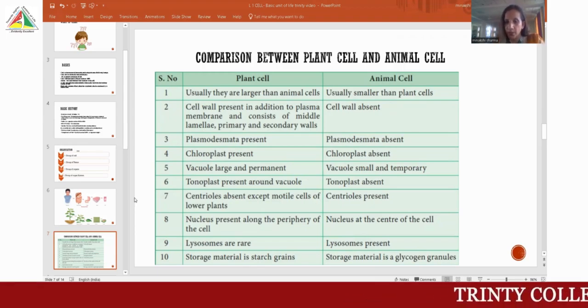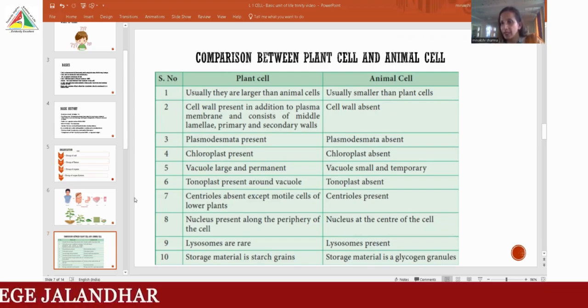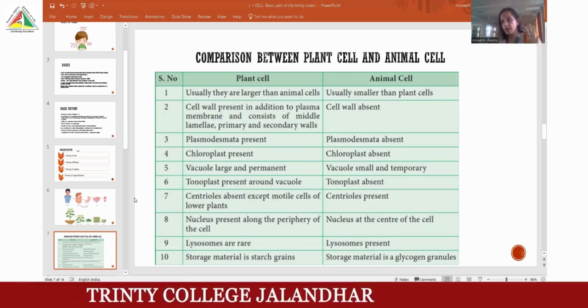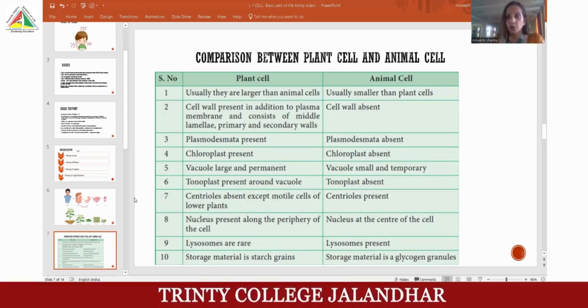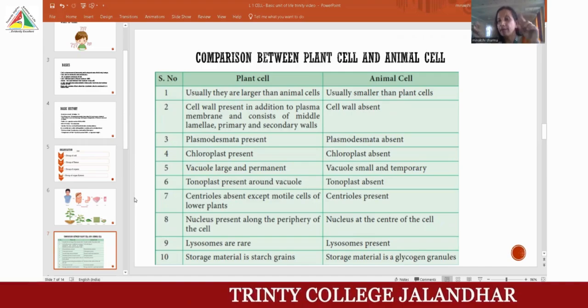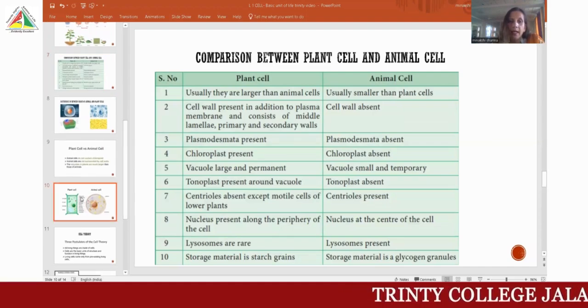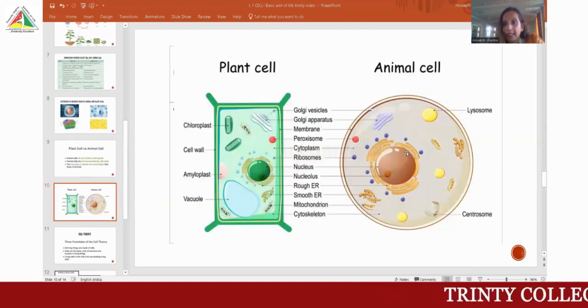Next is centriole. Centriole is absent except in the motile cells of the lower plants. Otherwise it is absent, but in motile cells the centriole is present because they do movement with the help of flagella. But the animal cell has a centriole present. Nucleus is present on the periphery. Obviously, if we look at the plant cell and the animal cell, I'll show you the picture. You can see in this picture the animal cell is round in shape and the plant cell is hexagonal, rectangular in shape.